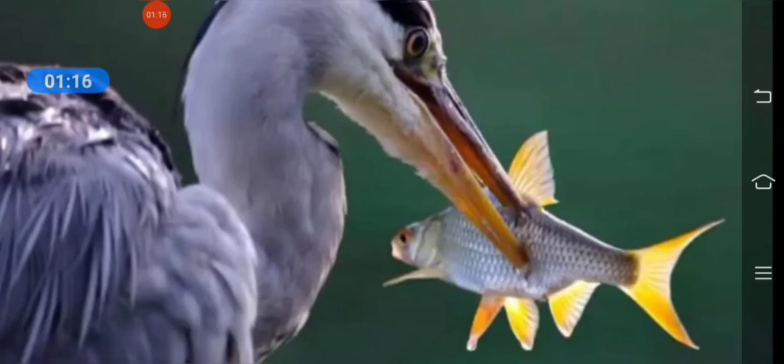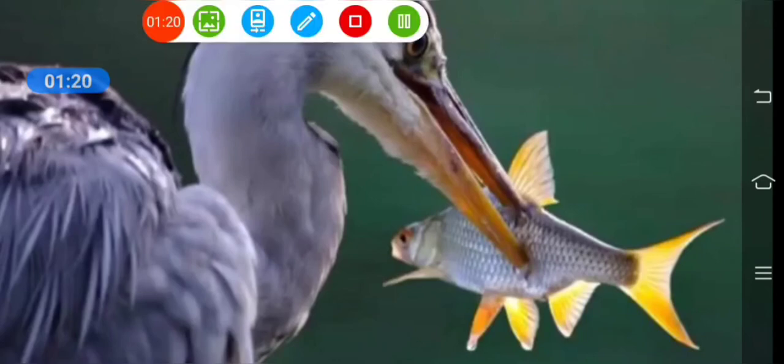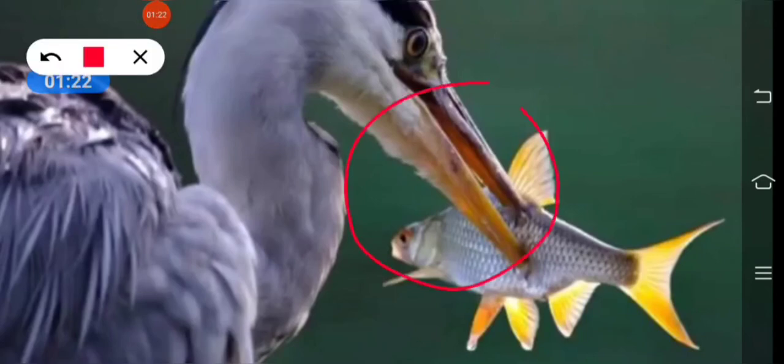A heron eats fish. It has a long pointed beak like a spear. It pokes the fish with its beak and lifts it out of the water. You can see in the picture a heron which is holding a fish in its beak.